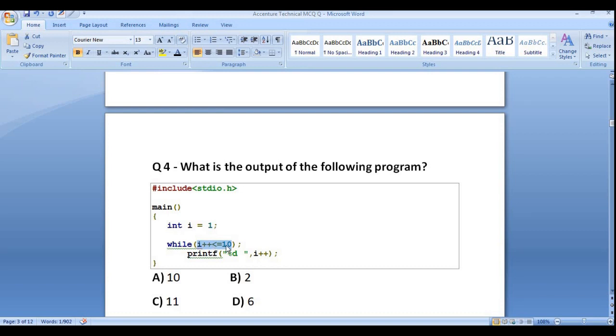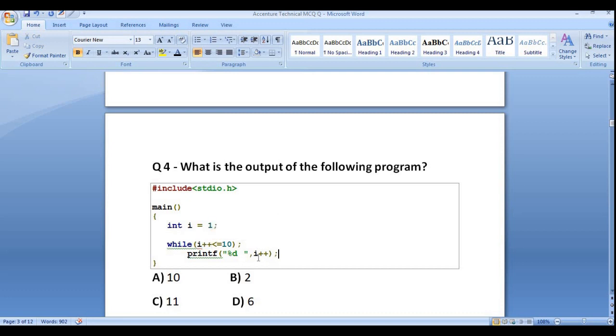Yes, so it will simply increment the value, but it will not print or do any operation because it's an empty while loop. So it will come outside the while loop. You can see we are printing the value of i. So what will be the value of i? Simply 2. Again it will go back and check 2 is less than or equal to 10. Yes, it is, and it will again come outside the while condition.